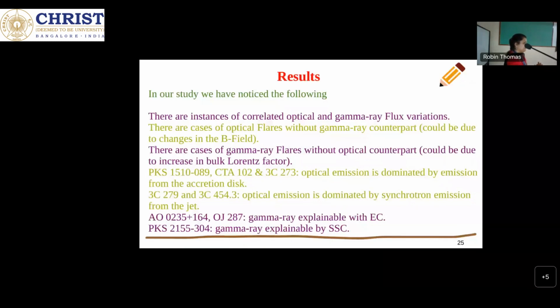Also, I will tell in the last slide, now neutrino has been observed. Neutrino is the direct evidence of a hadronic component present in the jet. But that is rare, right? Till now we only thought that there is a hadronic component, but now.